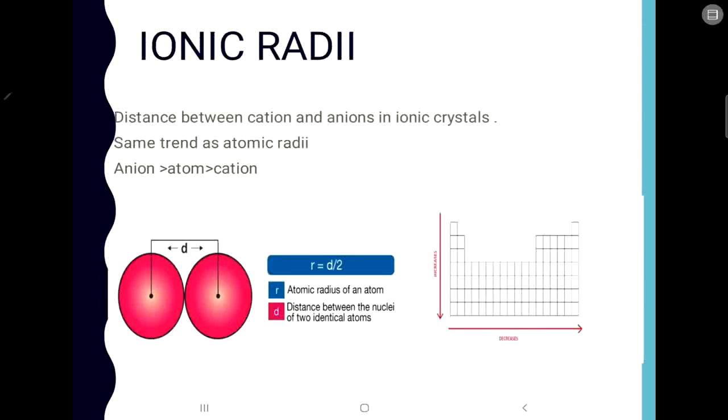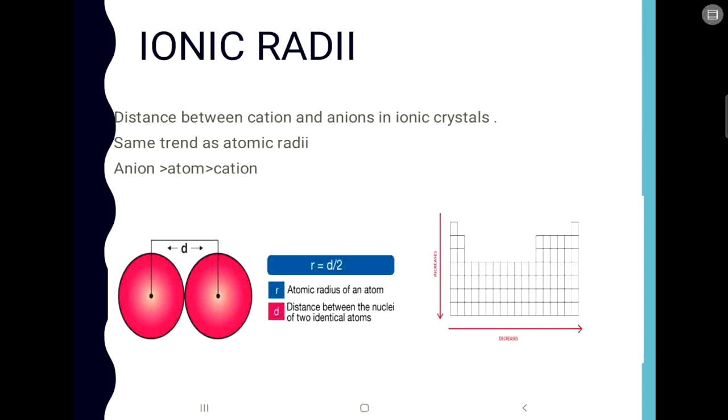Okay, so now comes ionic radii. Now what is ionic radii? It is the distance between the cation and the anion in ionic crystals. Okay, so the trend for ionic radii is also the same as the atomic radii.